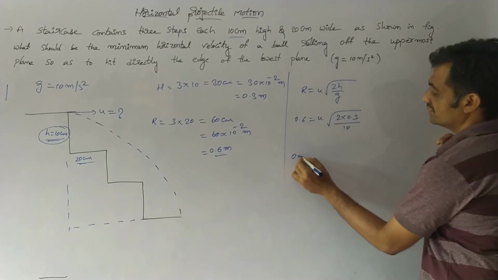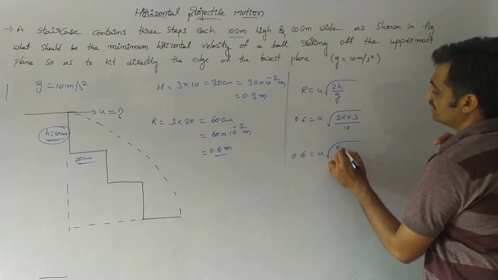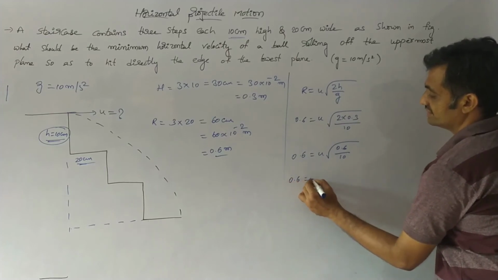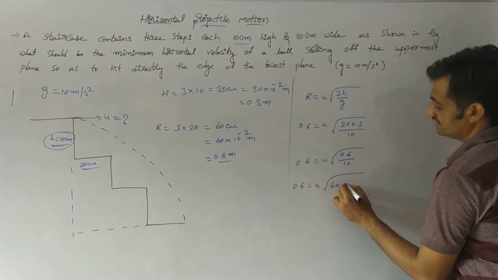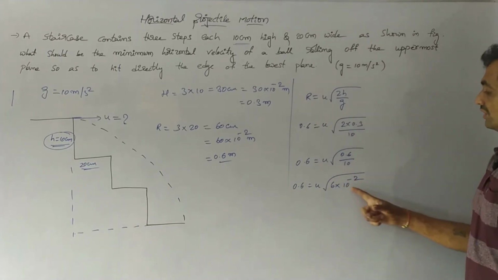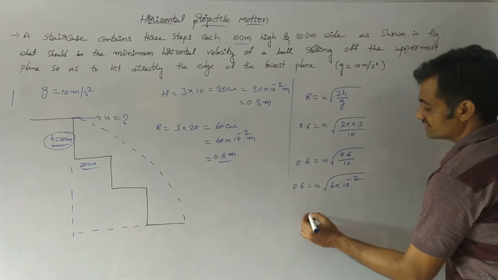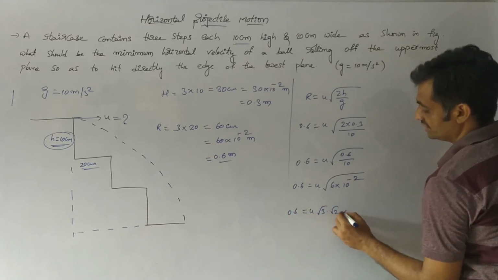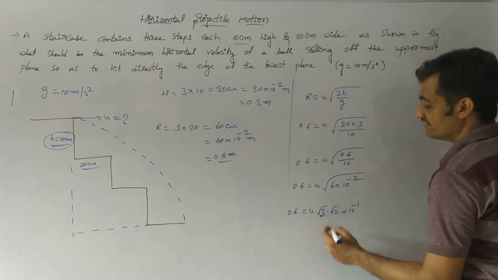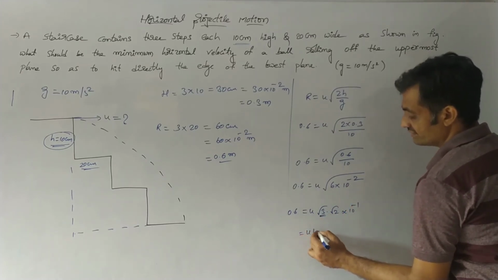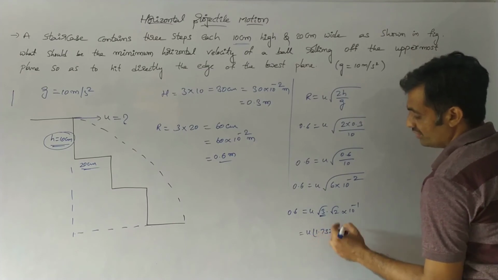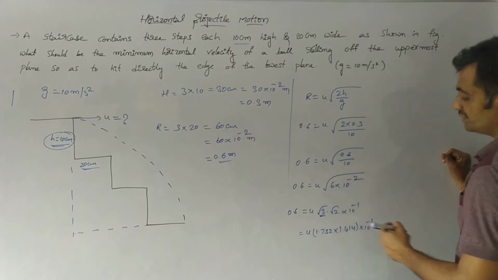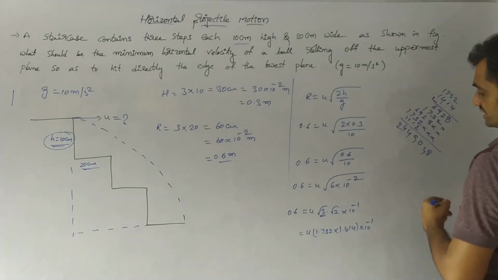So here we get 0.6 equals u into under root of 0.6 by 10, or we can write it as 0.6 equals u into under root of 6 into 10 to the power of minus 2, where under root of 6 can be represented as root 3 into root 2 into 10 to the power of minus 1, where we know the value of root 3 is 1.732 and root 2 is 1.414, into 10 to the power of minus 1. As we multiply these two,